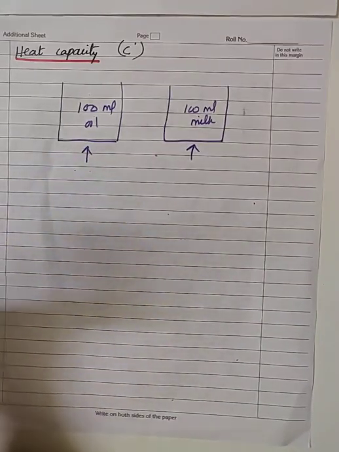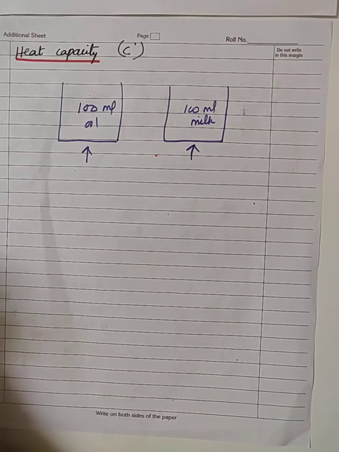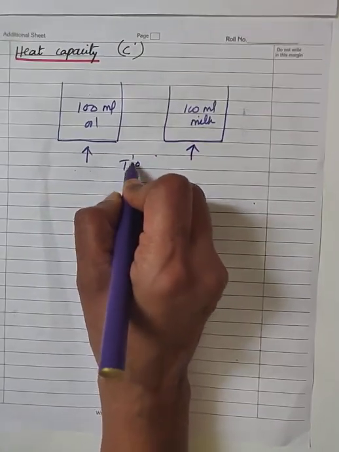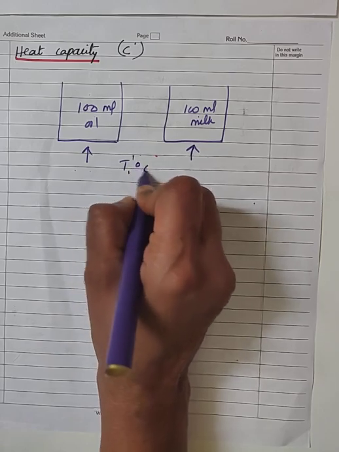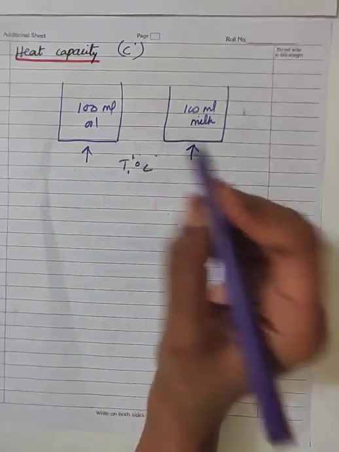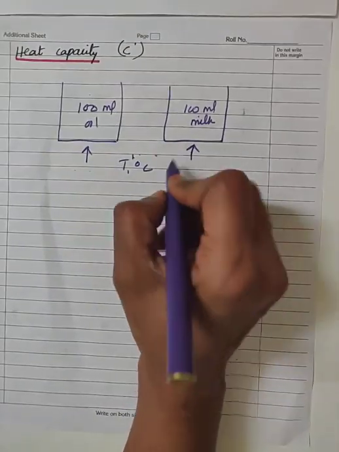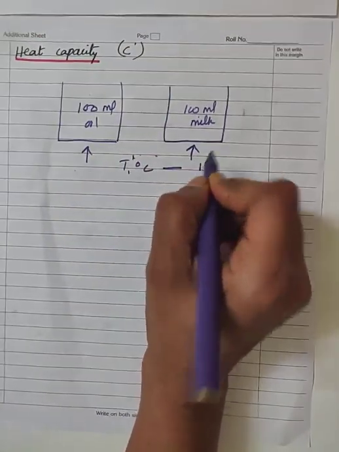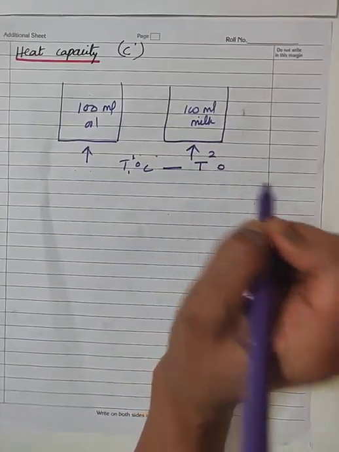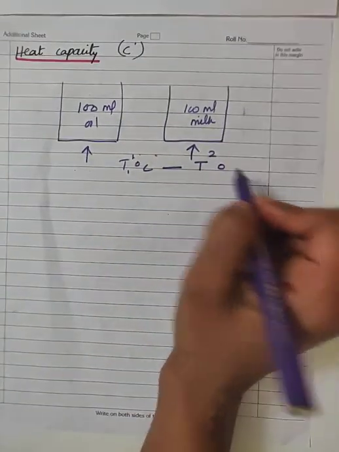You provide the heat energy. Now, initially the temperature of both the substances is T1 degrees Celsius. You provide the heat energy till both the substances show a rise in temperature up to T2 degrees Celsius.